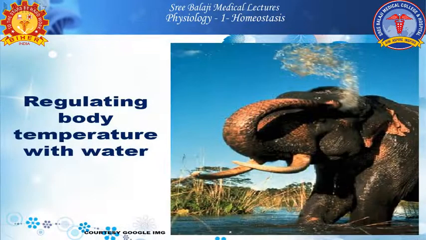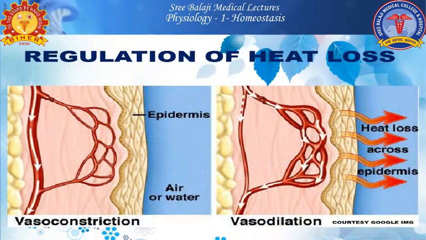Some lower vertebrates and lower animals regulate their body temperature with the help of water. You can see in this picture this big elephant, during the summer season, maintains its body temperature by pouring water on its own body. Likewise, we humans need to maintain regulation of temperature internally, based on the external temperature.